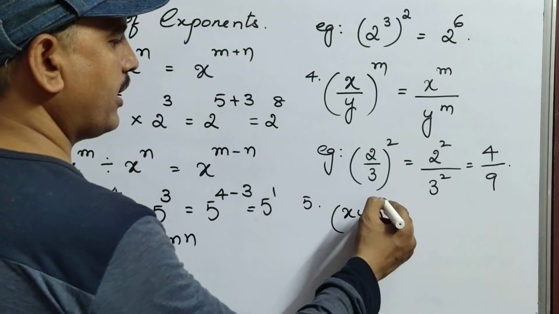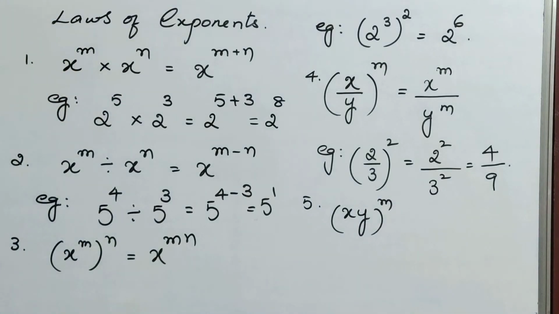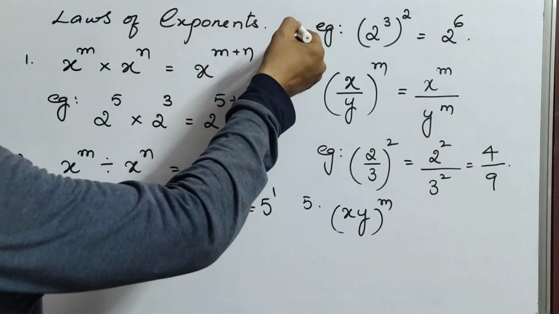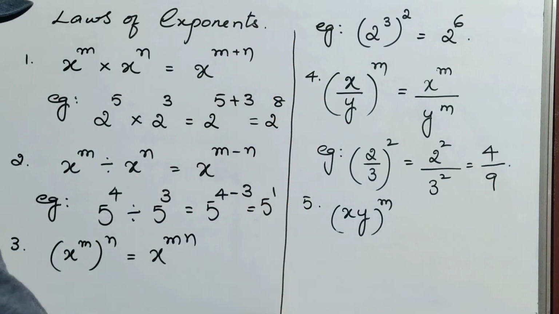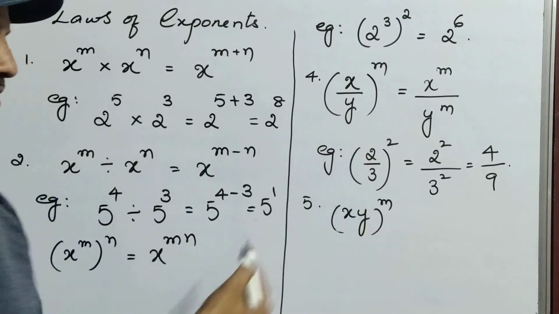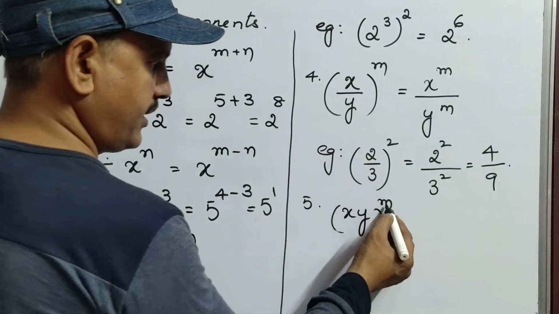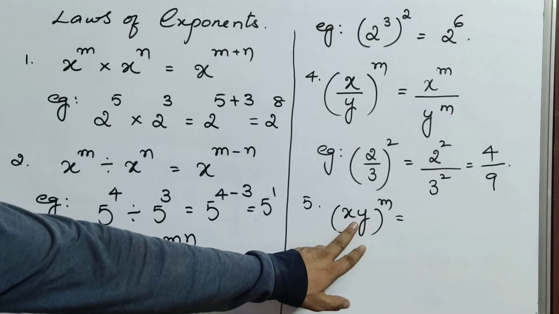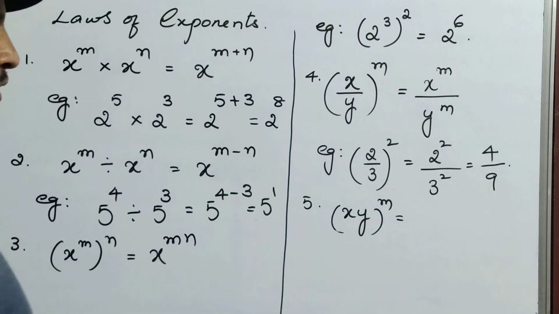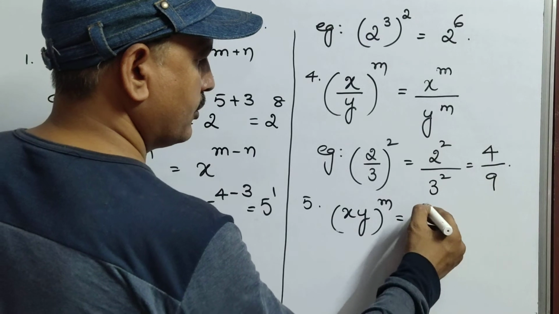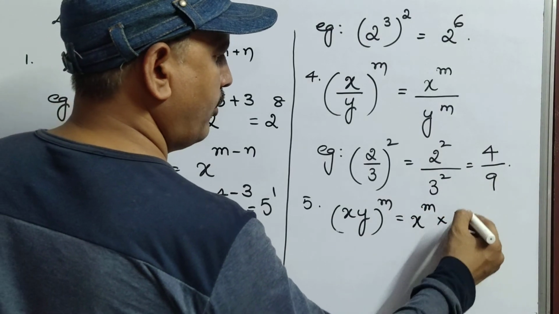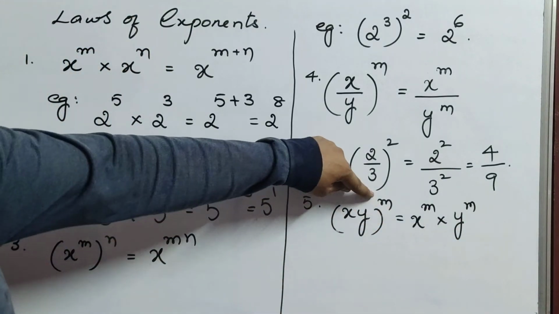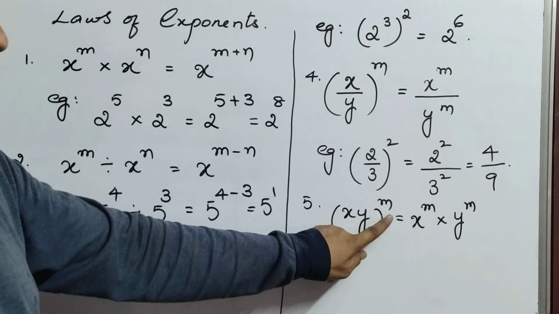(xy) whole power m. What is the difference you observed between 4 and 5? Here there is division, and here it is multiplication. Now this m belongs to both x and y. Between x and y, what is the symbol you have? Multiplication. So x power m into y power m. That means this m belongs to x and this m belongs to y also.